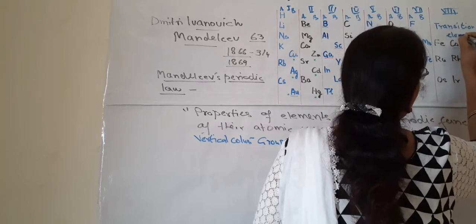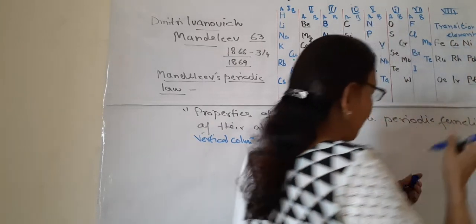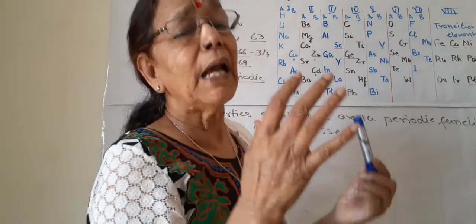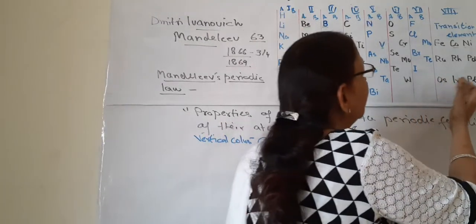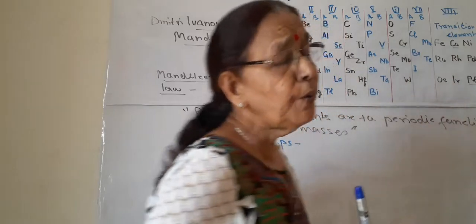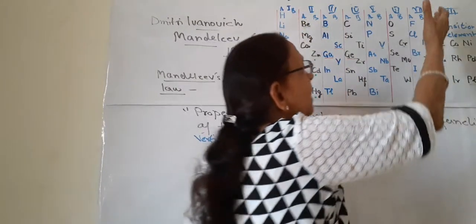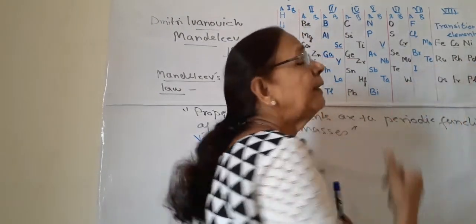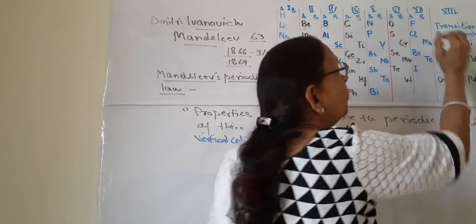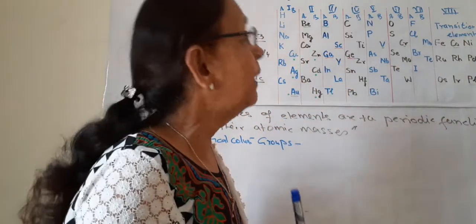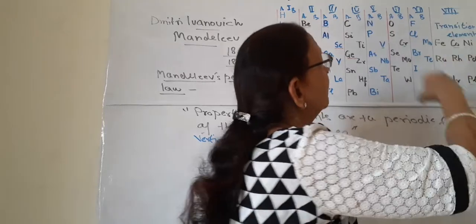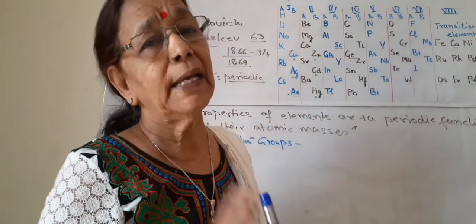Mendeleev did not give any explanation why he did not divide it into subgroups. He just made an 8th group and put 3 elements together in it. Later on, it was found that these were transition elements.